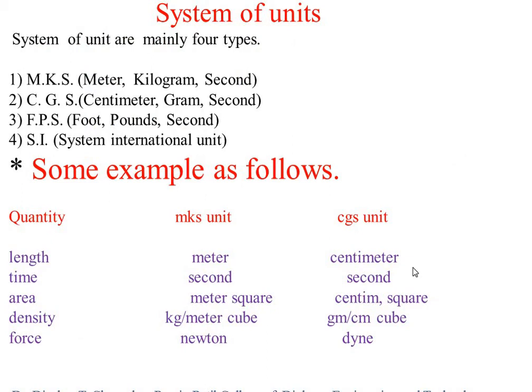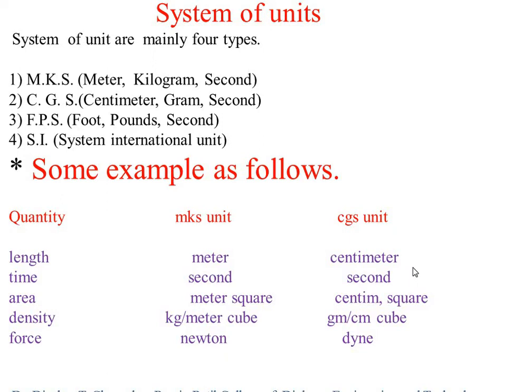Then system of units. There are different types of system of units: number one, MKS system, CGS system, FPS system, and SI system. These are four types of system of units.